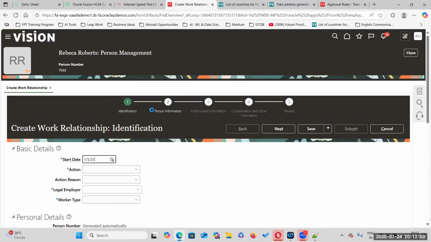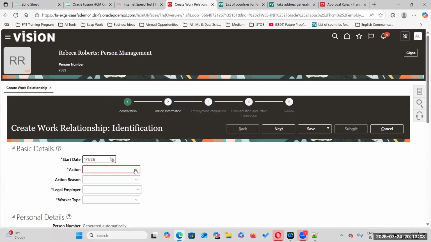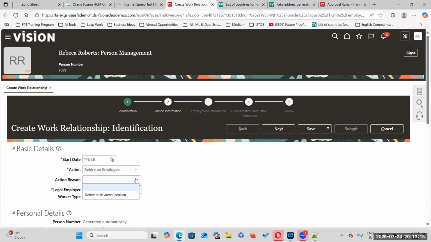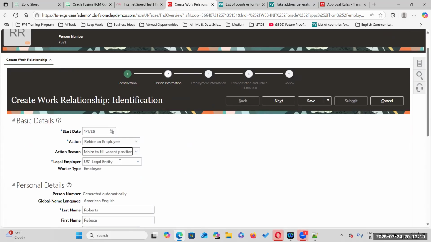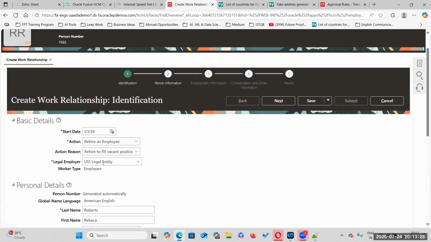January 1st, 2026. Under actions, there is no action reason. We have to fill the action page. We are rehiring in the same legal entity. If you want to change, you can change. But we are rehiring in the same company.